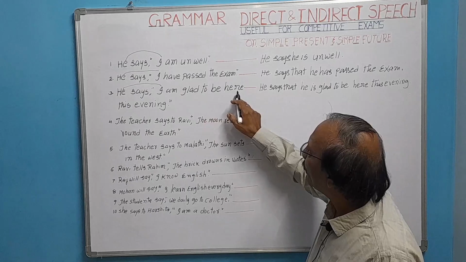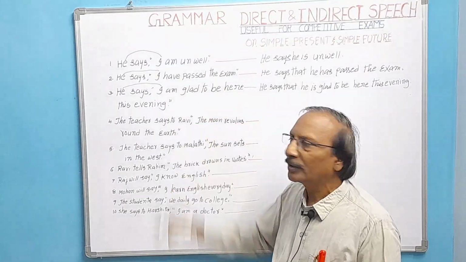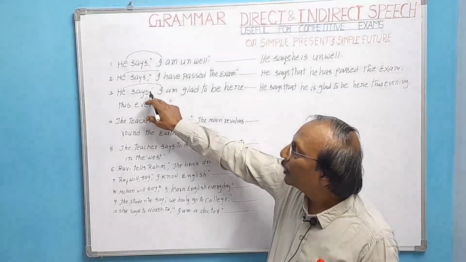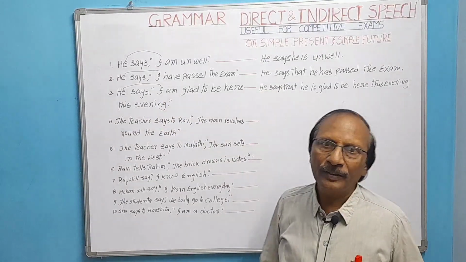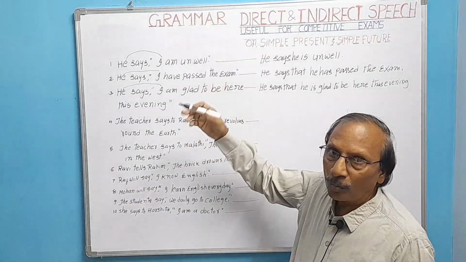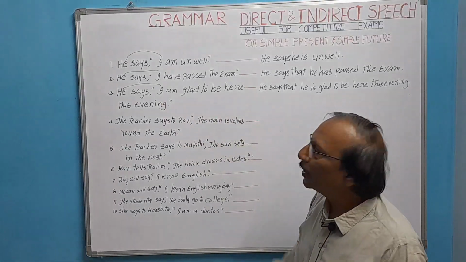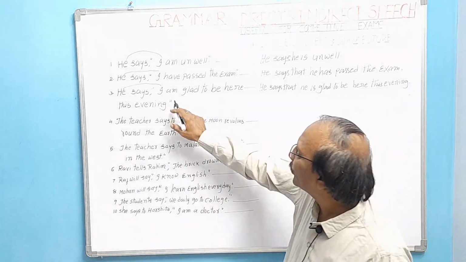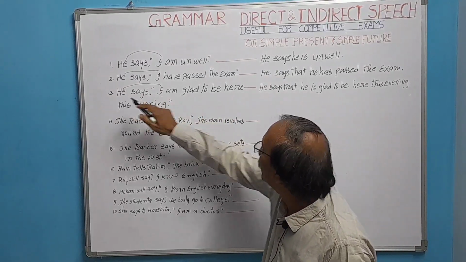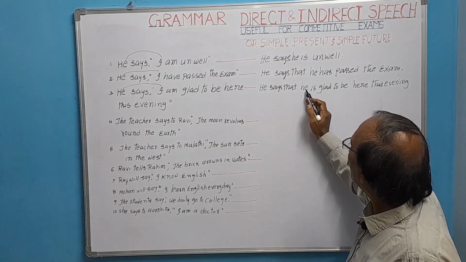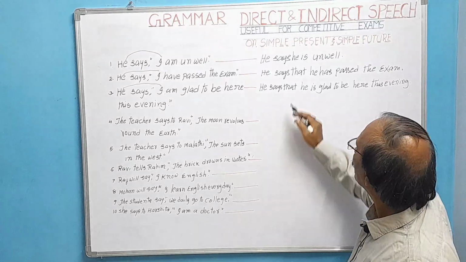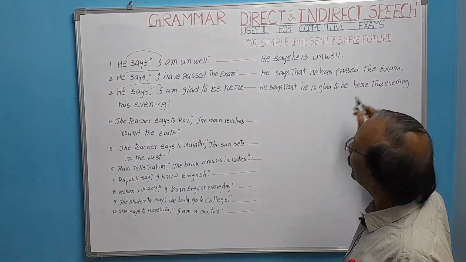Actually, I am glad to be here this evening. When it is simple present, we have to change into simple past. But here the reported verb is in simple present, so tense should not be changed. We need not change here as per the rule. Why? Because the whole sentence is in simple present. He says, I am glad to be here. Just the change is made in I. I refers to he. That is why we have written he, and the appropriate verb here is is. He says that he is glad to be here this evening.